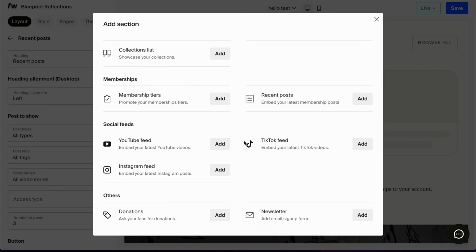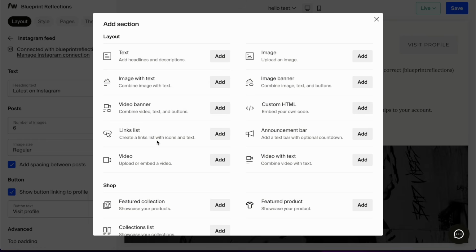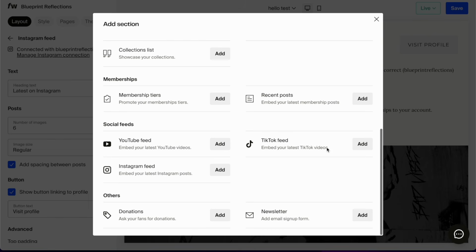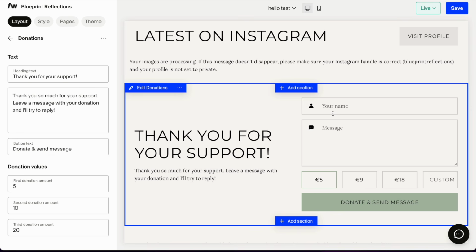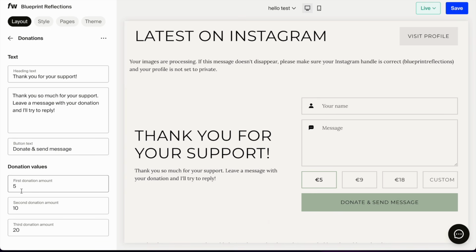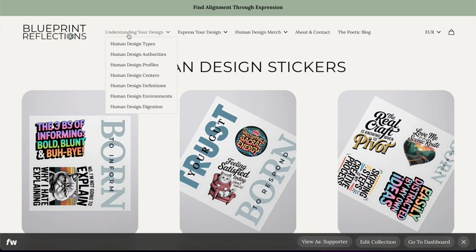You can also put in your Instagram feed if it's connected to it, or your YouTube feed, or your TikTok feed. One thing that I do like is that you can add a donations button here. So you can pretty much add a donation button to any page, which will also appear at checkout, which is something pretty cool. And you can decide what the pledged amounts will be. And I really urge you to explore the things that you can do with it, because you can do a lot of things with your pages.